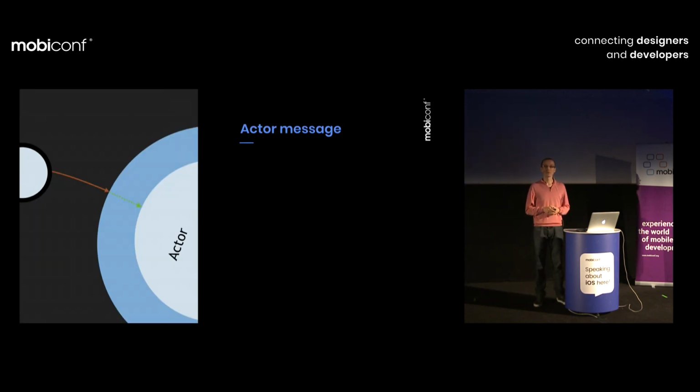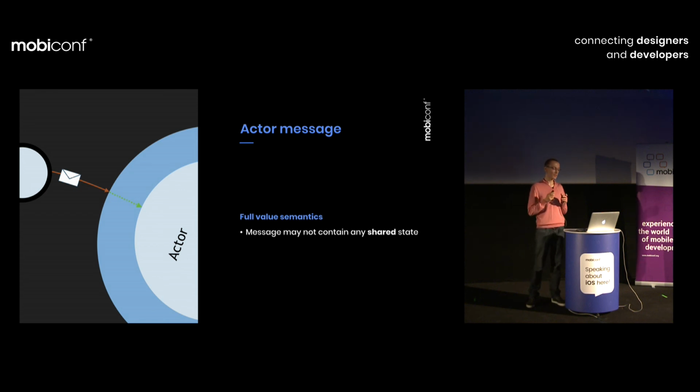Again, we are coming back to the problem that messages can deliver only information. For Swift developers, it means that all the messages are restricted to contain full value semantics. It means that there is no shared state passed by the message, by the type.